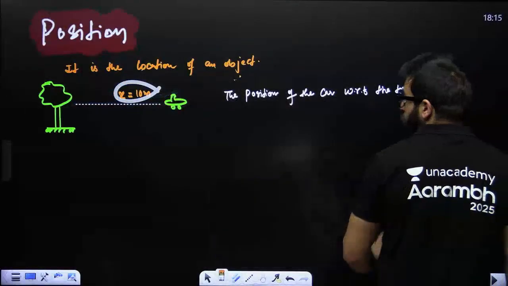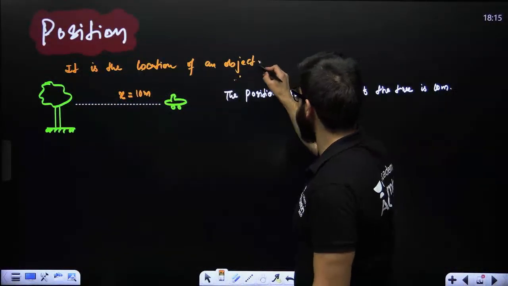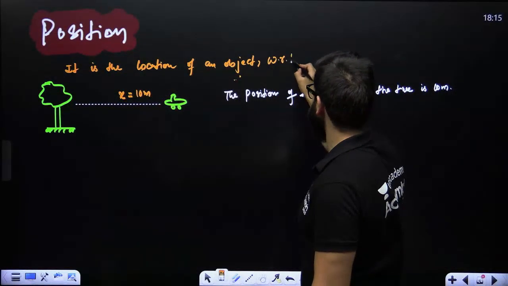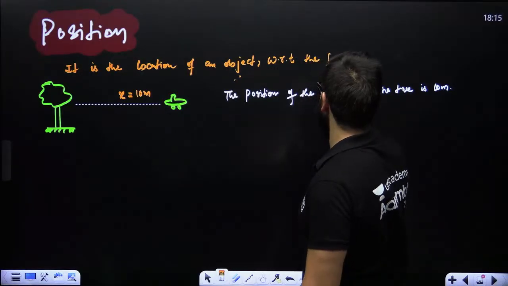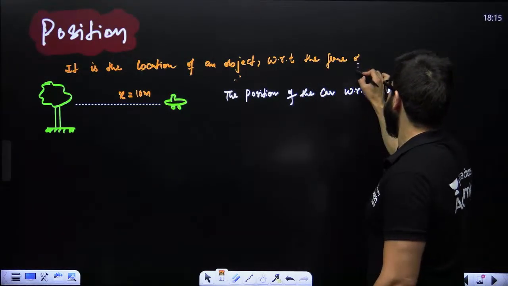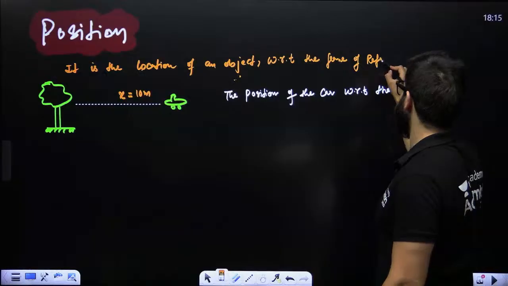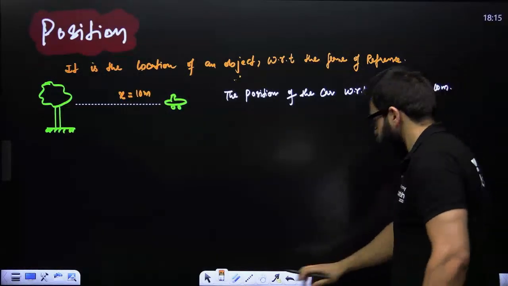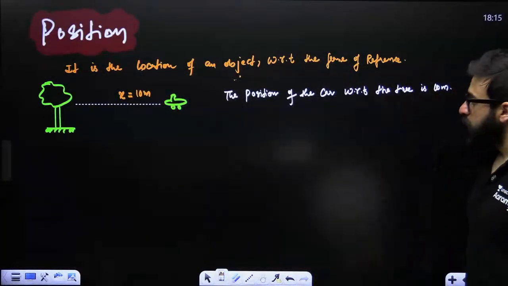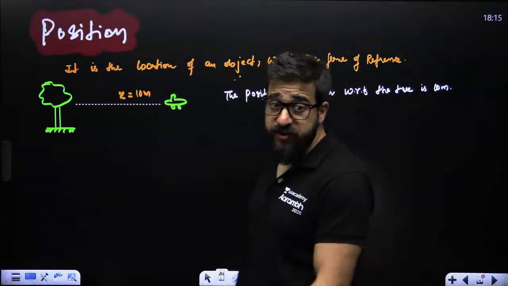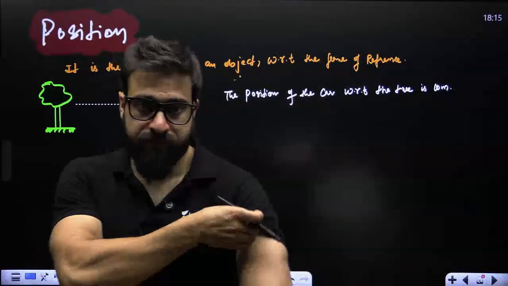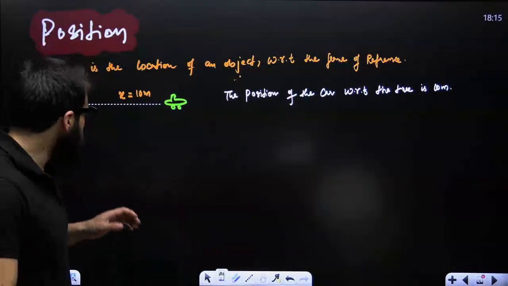So that's why I'm mentioning over here, it is the location of an object with respect to the frame of reference. That is what we call the position.